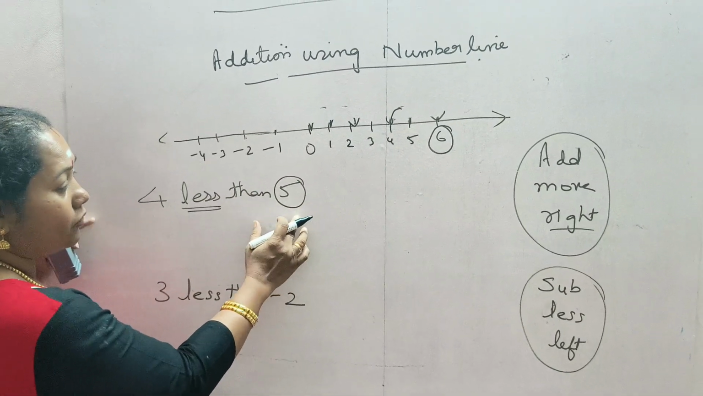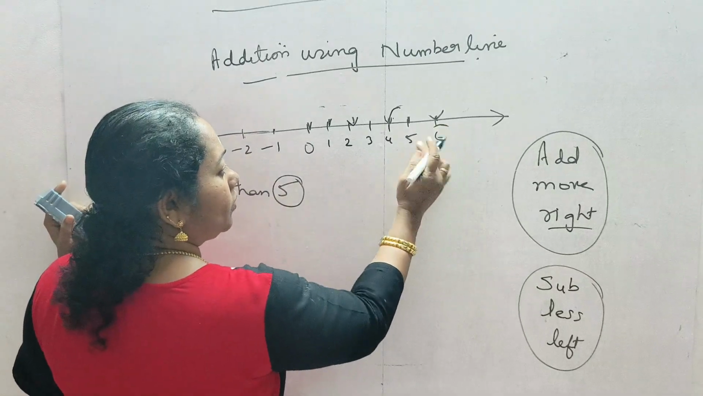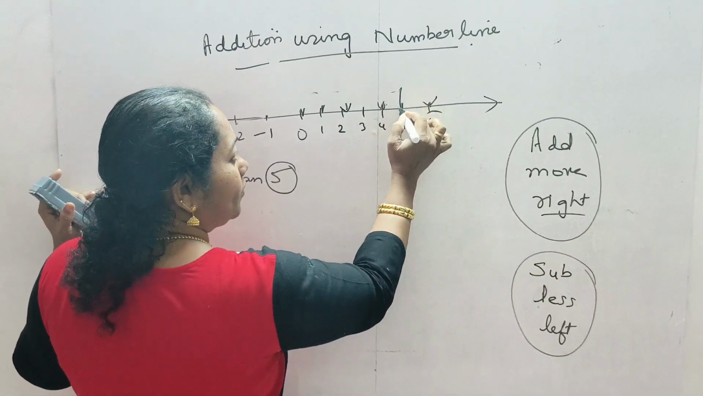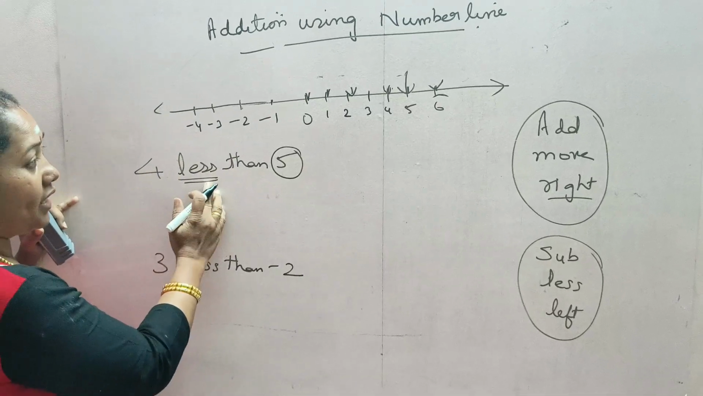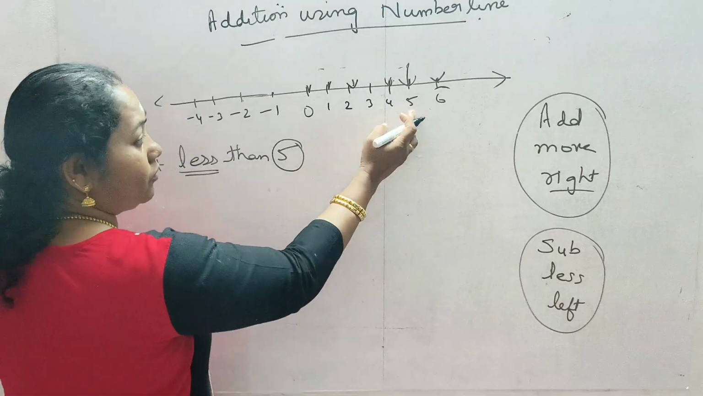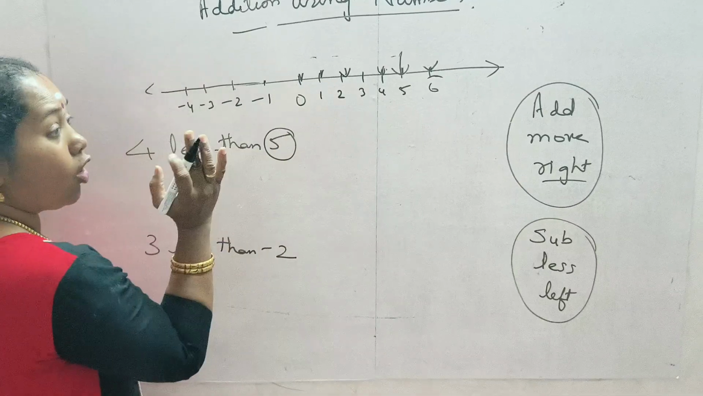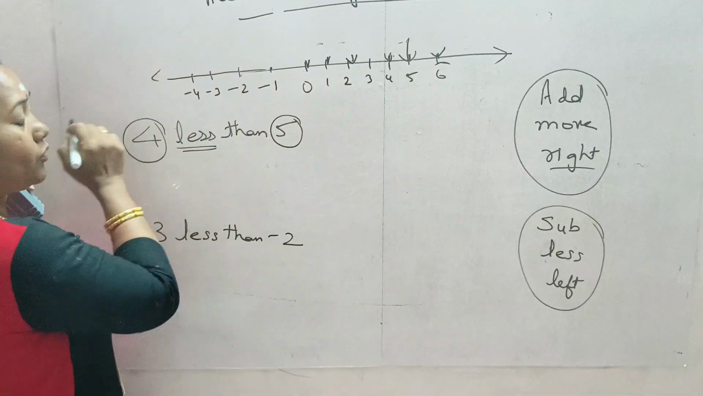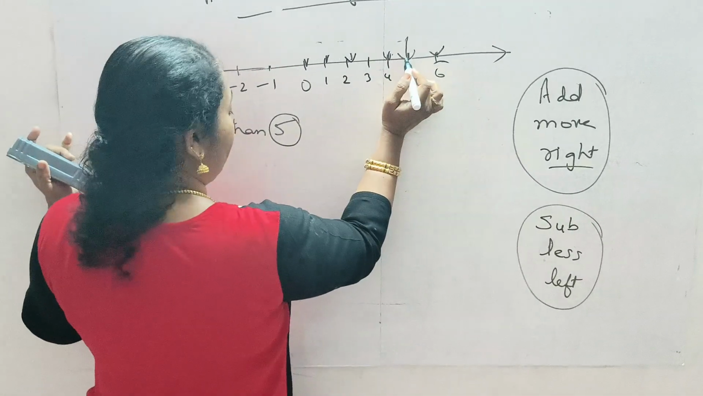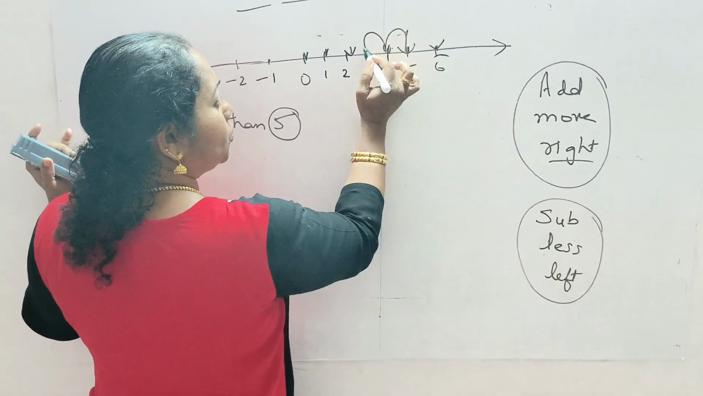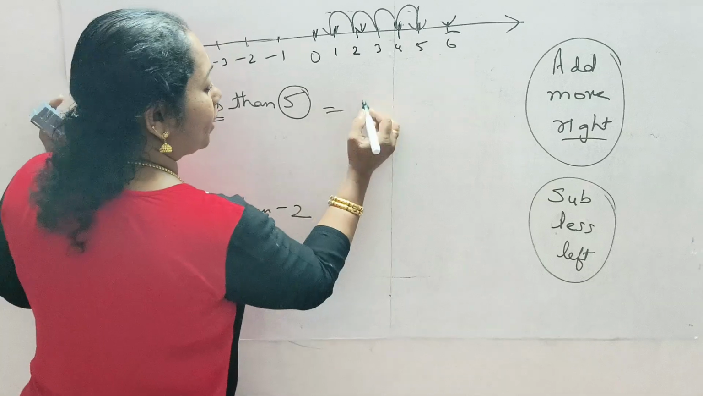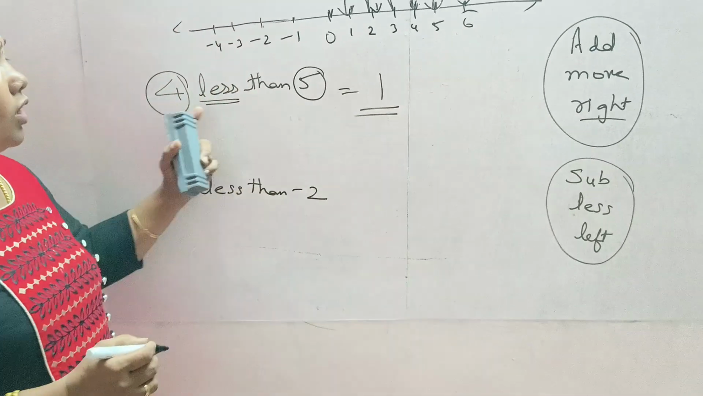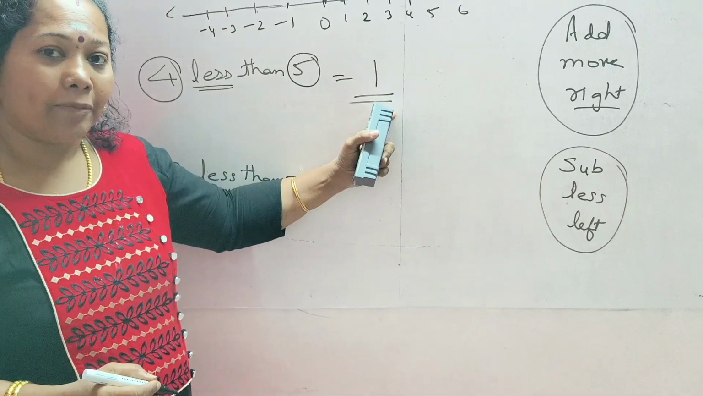So let us start from 5. So 5, this is the number. From here, where do we have to go? Left side, because less than. So from 5 we have to go to the left side. How many numbers? 4 times we have to jump. That is from 5, 1, 2, 3, 4. How much did we get? 1. That means the answer is 1. 4 less than 5 means 1.